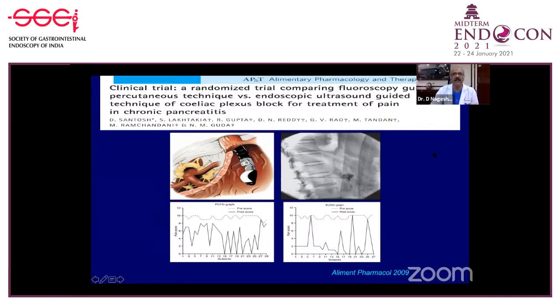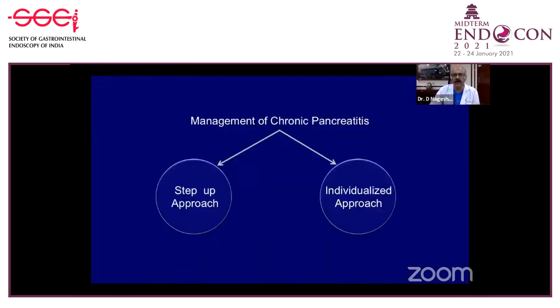This is a report where we compared the percutaneous older technique with EUS-guided, and on a randomized study found that EUS-guided was definitely superior, more than 80% compared to 30% percutaneous. So we would suggest that in a rare patient who requires celiac ganglion block, to do it endoscopic ultrasound guided.